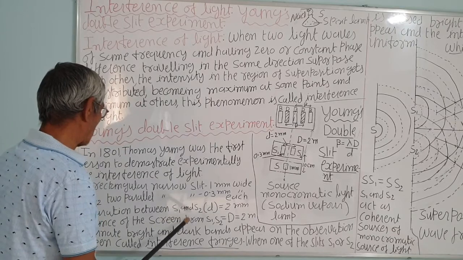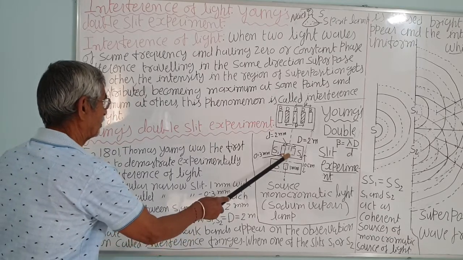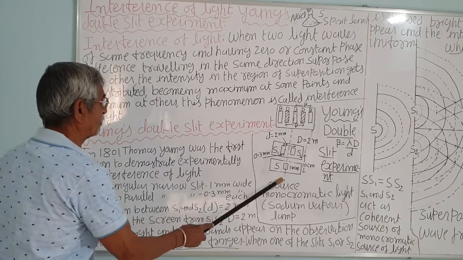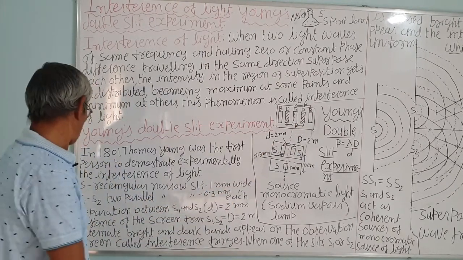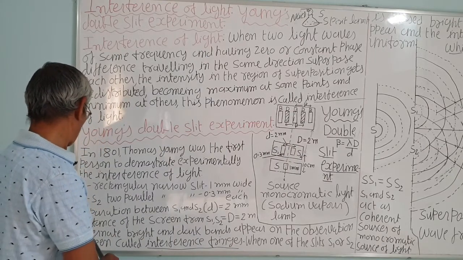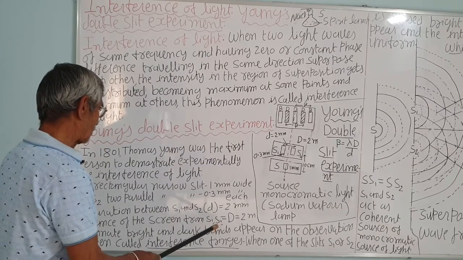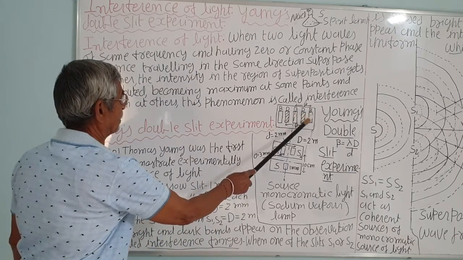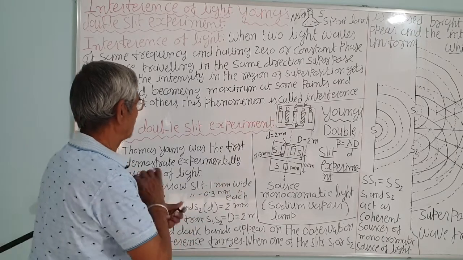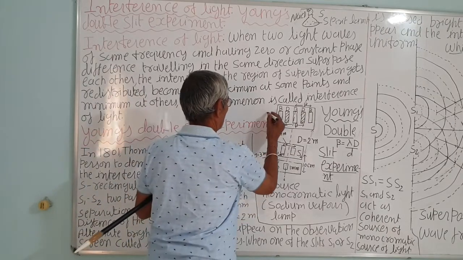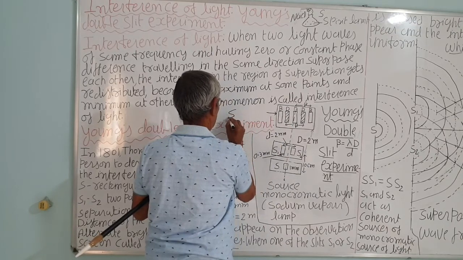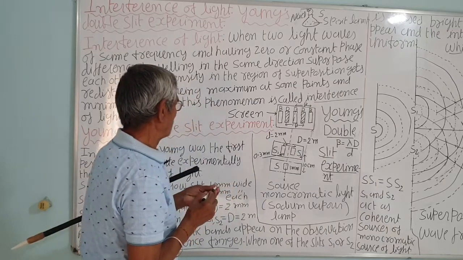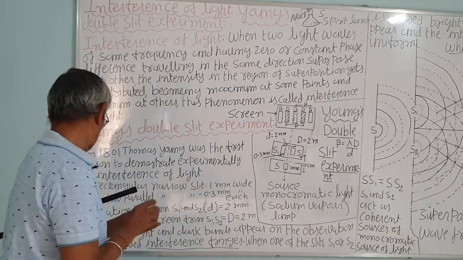Now, the separation between S1 and S2 is D, that is 2 millimeter, correct. This D is in millimeter, remember, and this is in meter: the screen distance from S1 and S2. This is the screen, and the distance of the screen from S1, S2 is 2 meter.